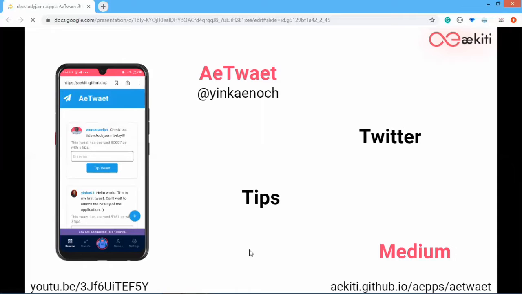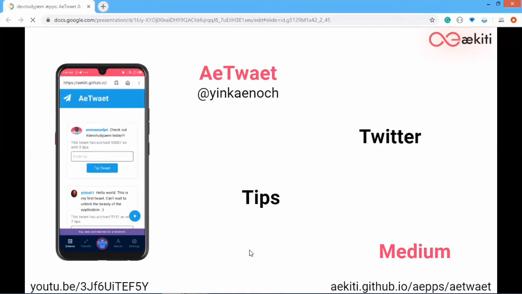And a major push that inspired the creation of this app is the Medium clap feature. You can actually learn more about AeTwaet from the video created by the Jammer himself, where he explained the app and also the codes, including the smart contract and the JavaScript explanation.